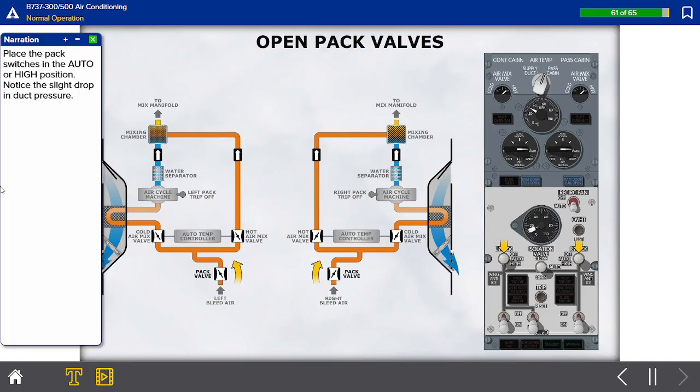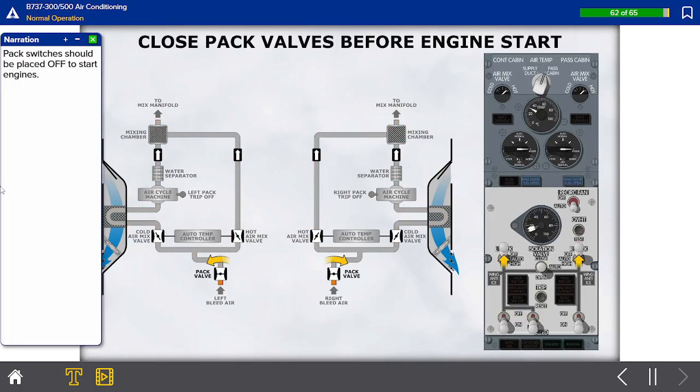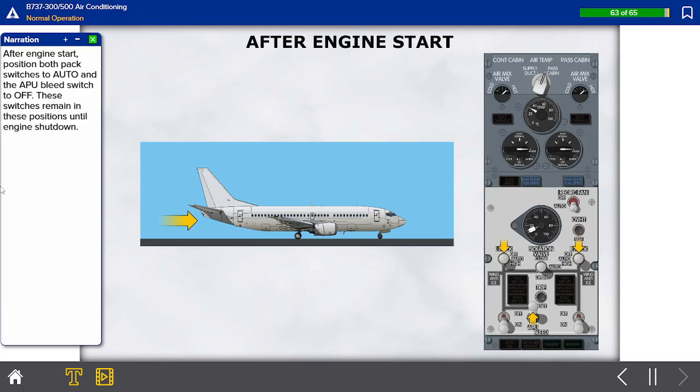Place the pack switches in the auto or high position. Notice the slight drop in duct pressure. Pack switches should be placed off to start engines. After engine start, position both pack switches to auto and the APU bleed switch to off. These switches remain in these positions until engine shutdown.